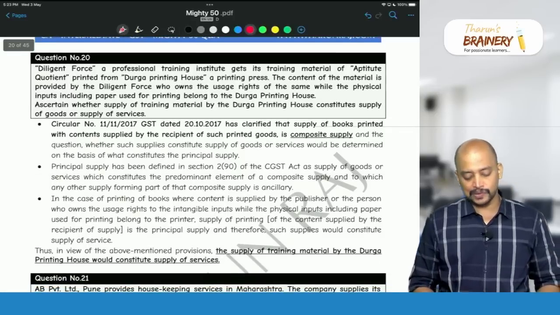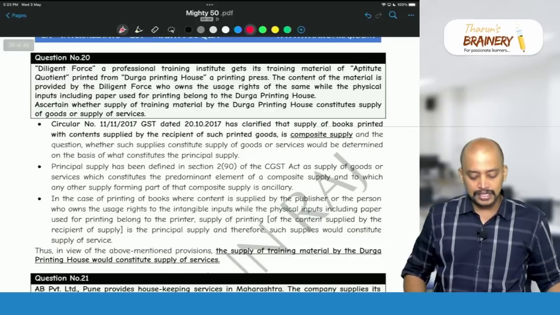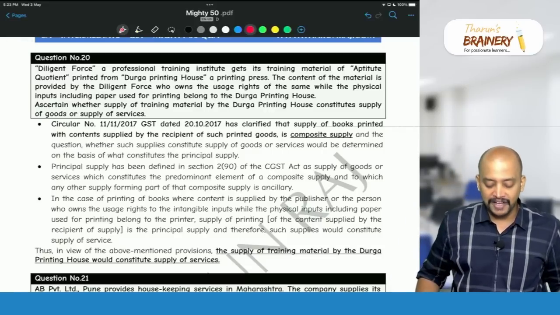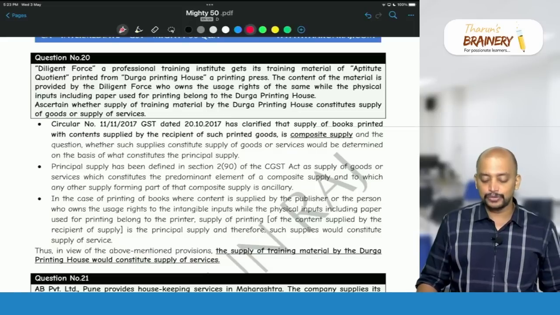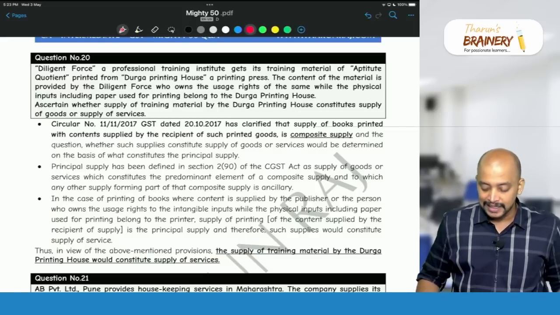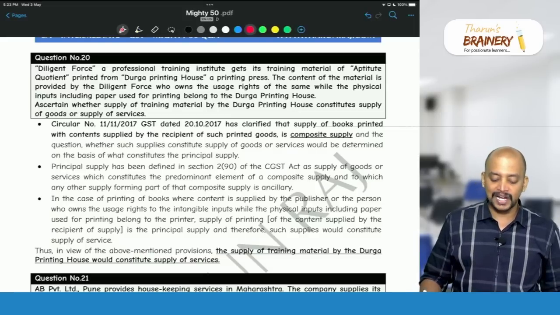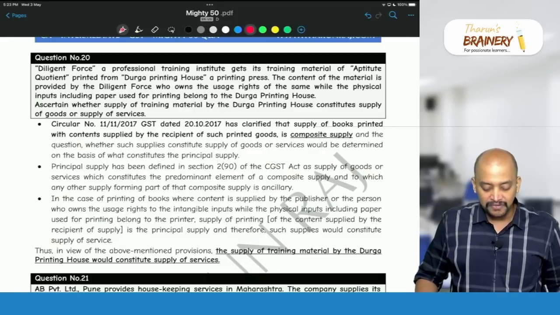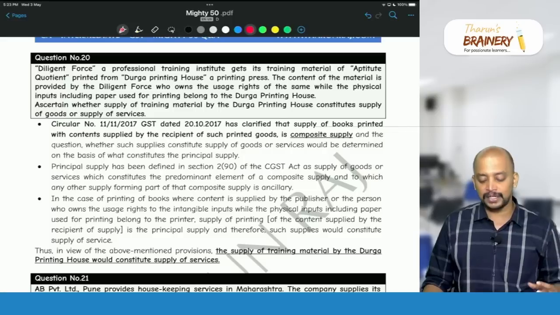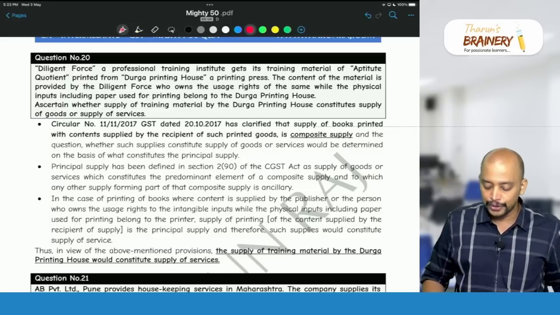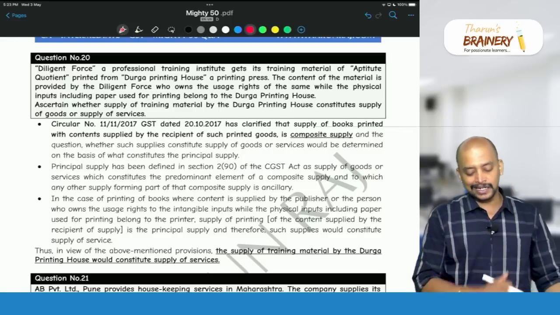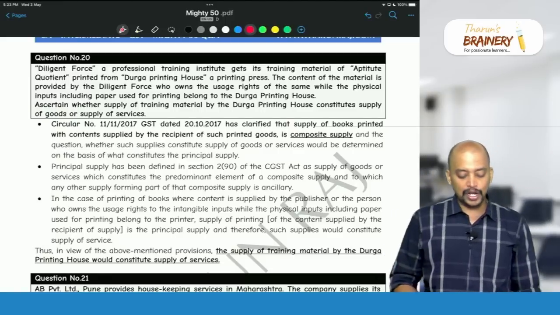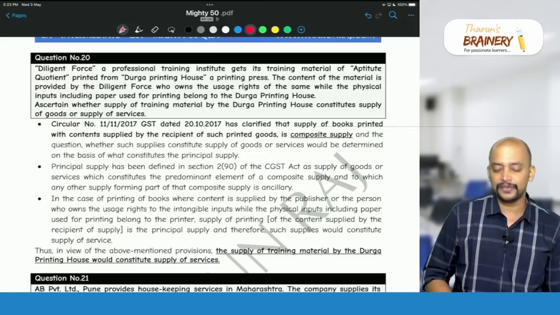Then question number 20. Diligent Force, a professional training institute, gets its training material of aptitude quotient printed from Durga Printing House, a printing press. The content of the material is provided by the Diligent Force, who owns the usage rights of the same, while the physical inputs including paper used for printing belong to the Durga Printing House. Ascertain whether supply of training material by Durga Printing House constitutes supply of goods or supply of services.